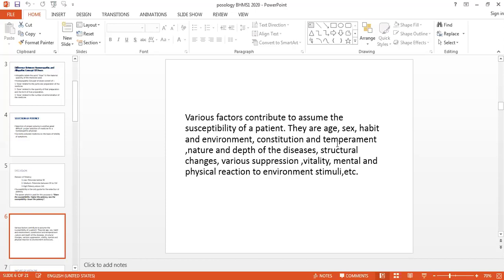So this constitution and temperament is useful in the selection of medicine as well as in the selection of potency. Higher potencies are adapted for the sensitive person, or nervous persons, those who have more complaints of liver diseases, and certain problems with the bile. So there we are giving the higher potencies.